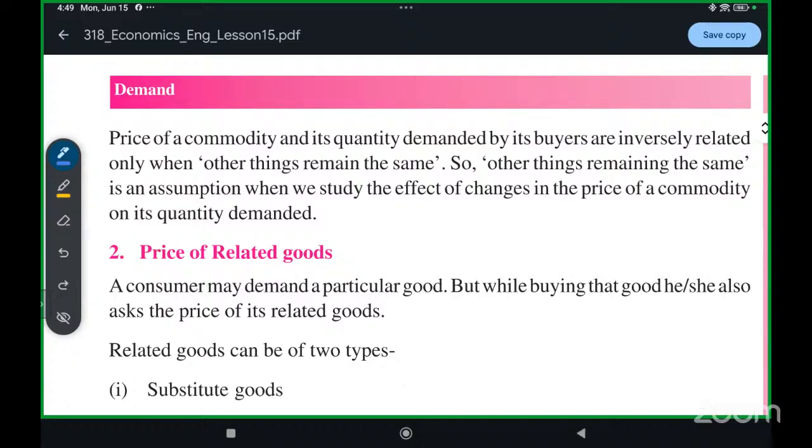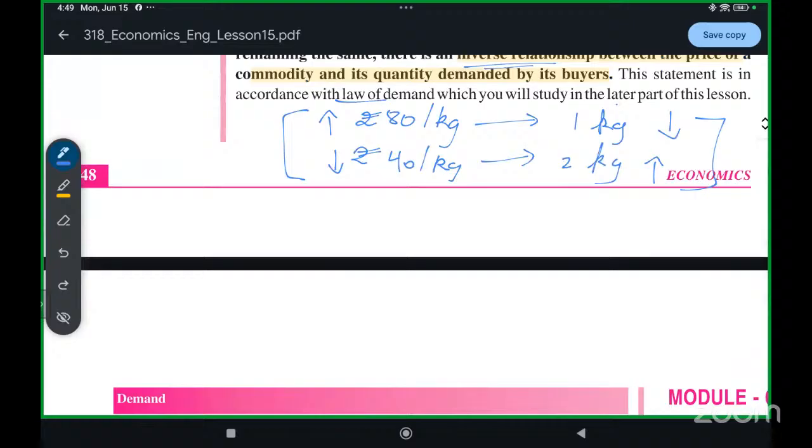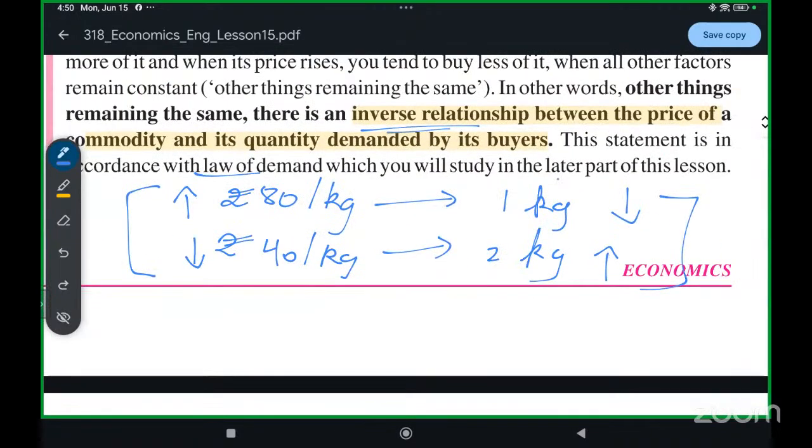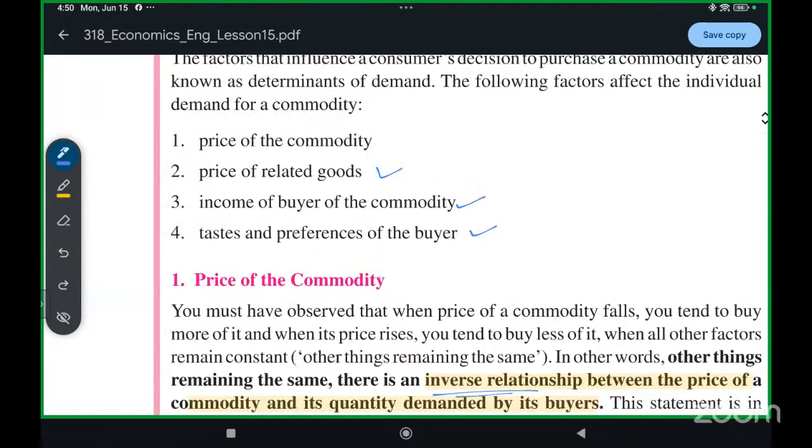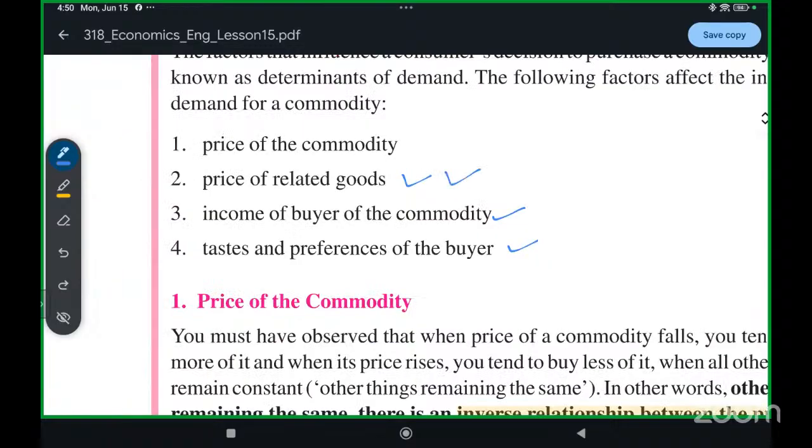What does that mean? This inverse relationship that I just taught you works based on an assumption. While we are forming this theory, we assume that the price of related goods, my income, and my taste and preference are the same.